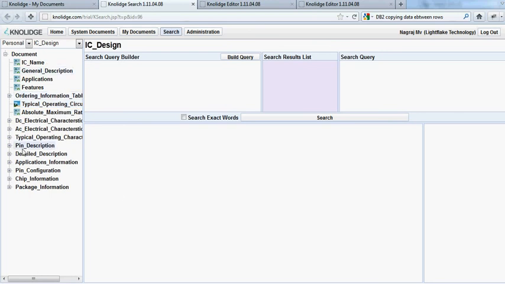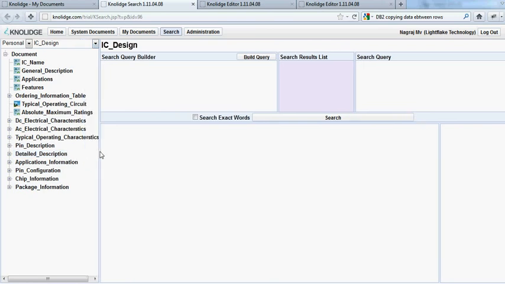So this window on the left hand side basically shows the structure which we got after we pinpointed exactly the document category we want to search in. Here we can choose the personal categories or the system categories. We chose the personal category, so we have all these categories we have created for ourselves, and IC design is the one we are looking at. So we chose it, and this is the structure.